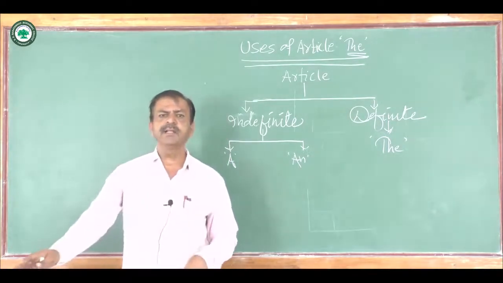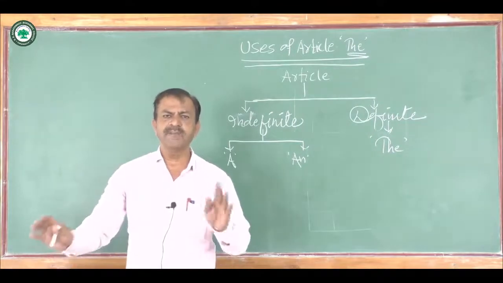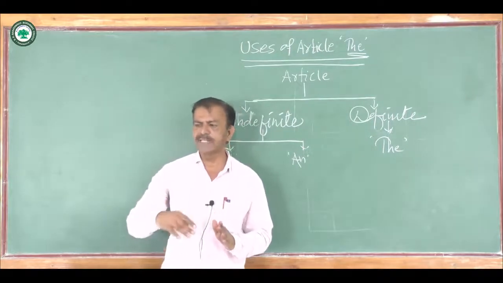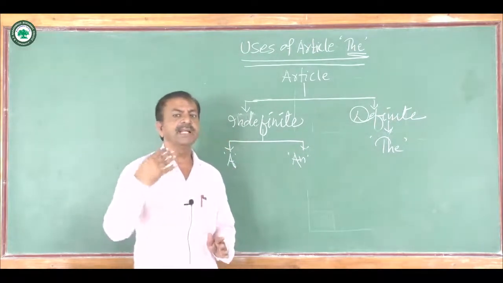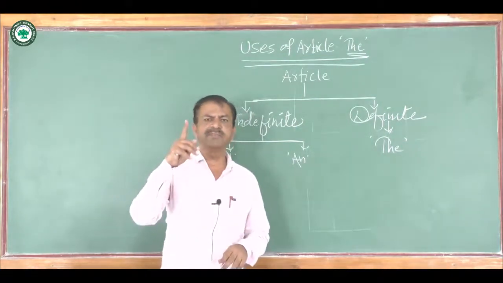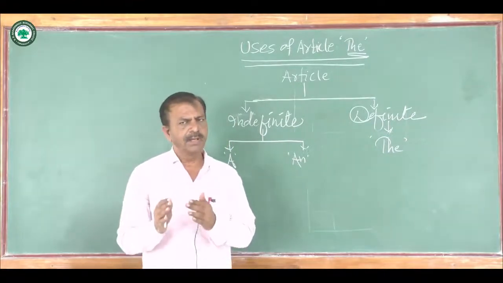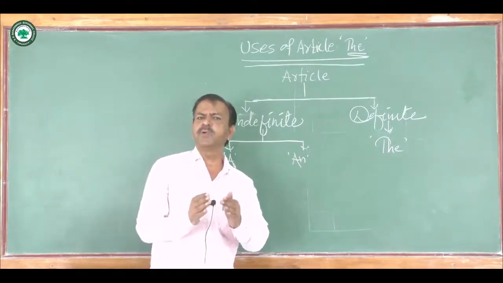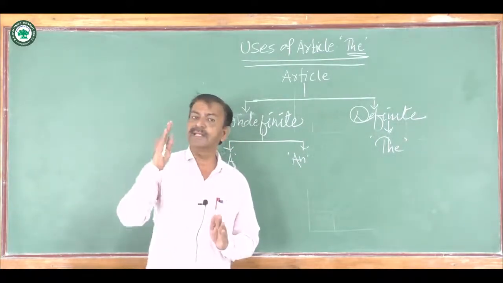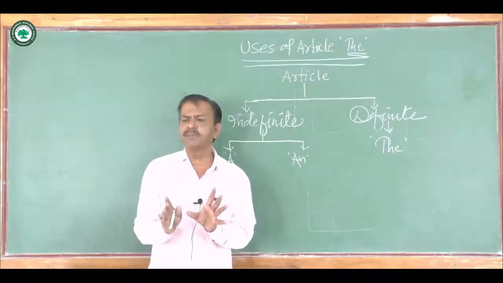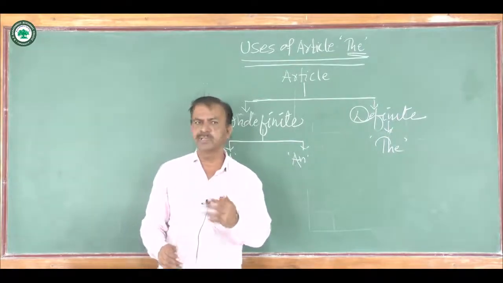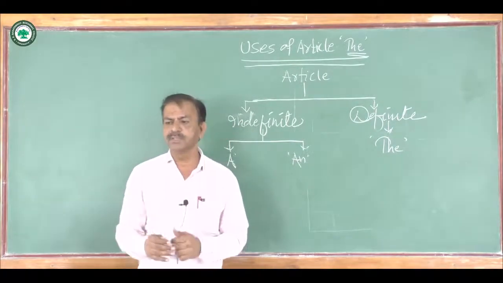Then the another interesting use of definite article the, that it is used when the person is referred by his designation. For example, when we say the president will take the final decision, here article the is used before president because the name is referred as the designation. Here the name of that person is not important, the designation of that person is important. That is why it takes article the.